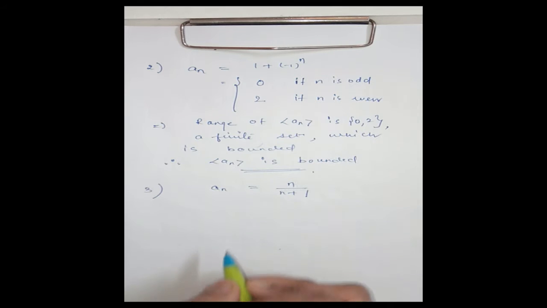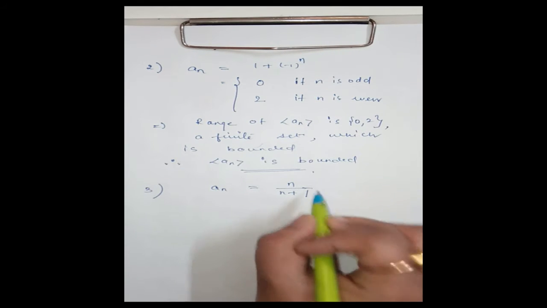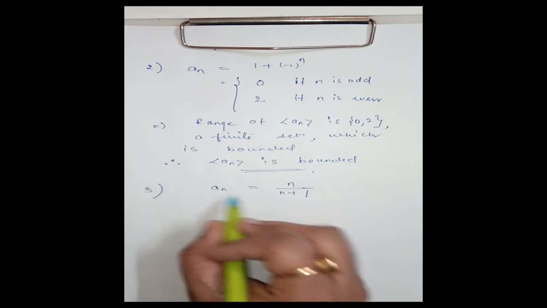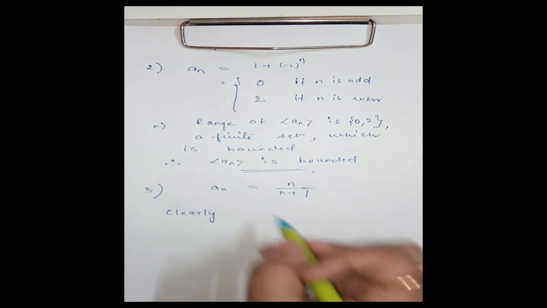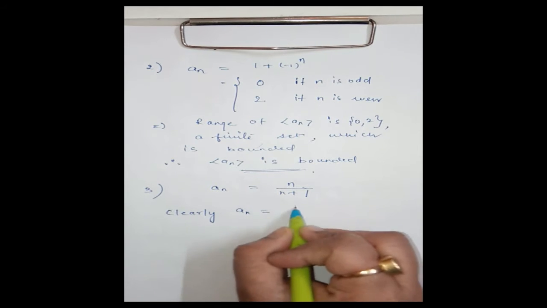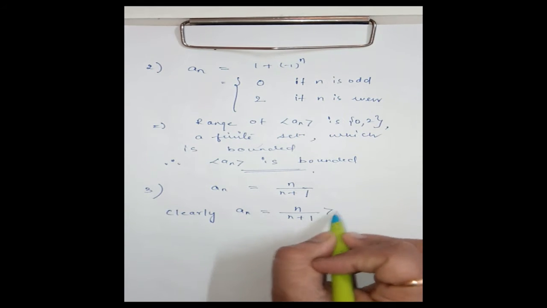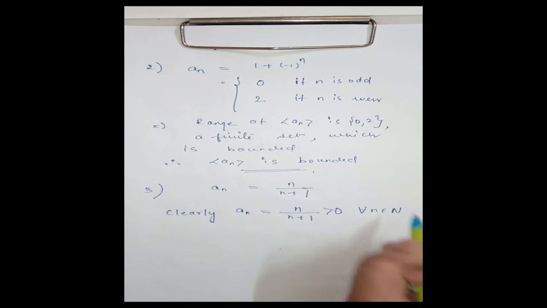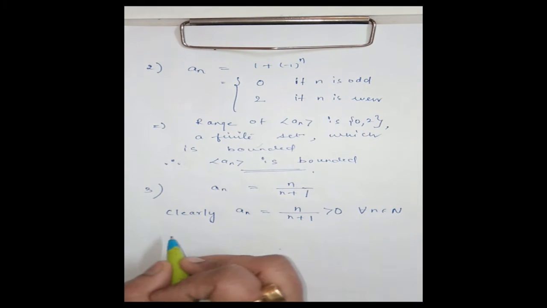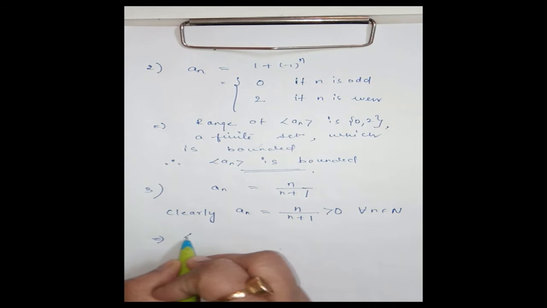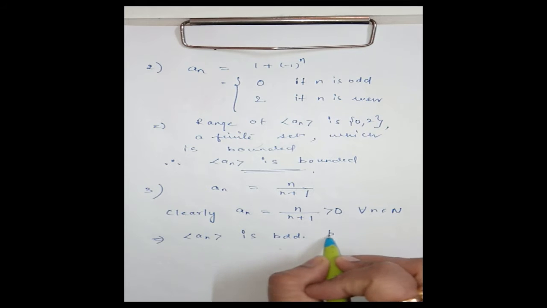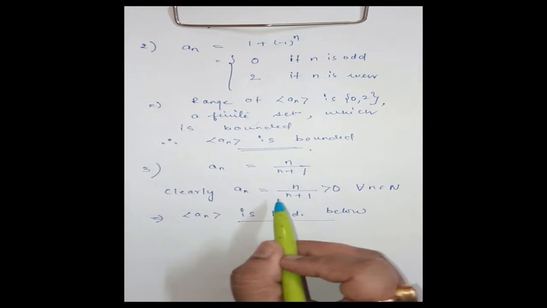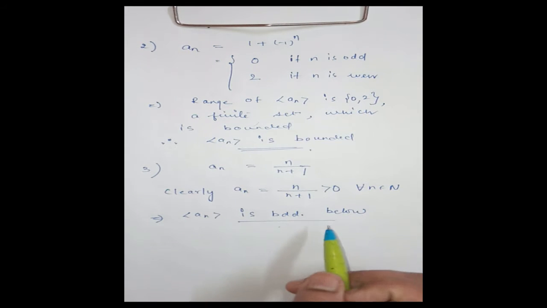Now let us discuss the boundedness of the sequence where the nth term is this. Now clearly a_n is positive, since n is positive, n by n plus 1 is positive for every n belonging to natural numbers. Clear? This will imply the sequence a_n is bounded below, since every term of the sequence is greater than 0.